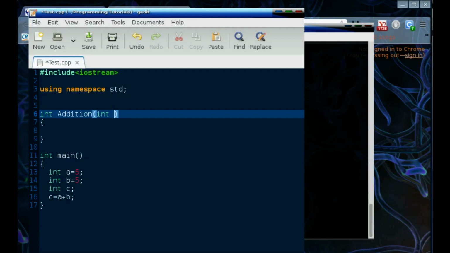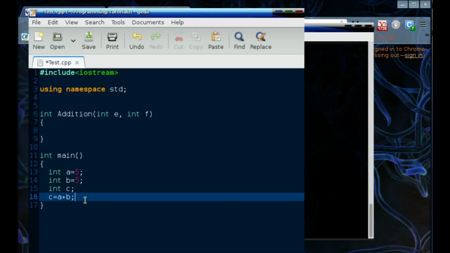Now what this function means, int addition, which is of type integer, is that it can take 2 variables for its own computation, and it will call those 2 variables e and f, and both e and f need to be integers. Okay, from the main function I can call that addition function in this way. I can write addition(a, b).